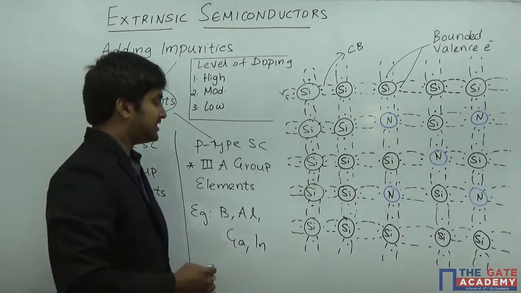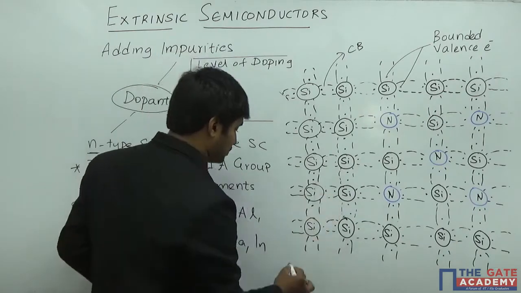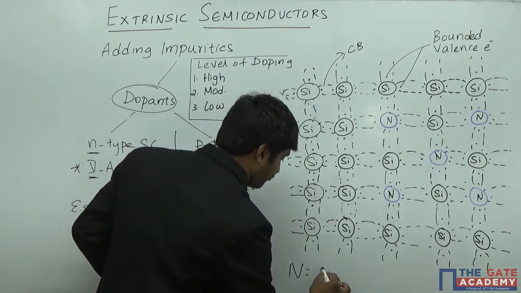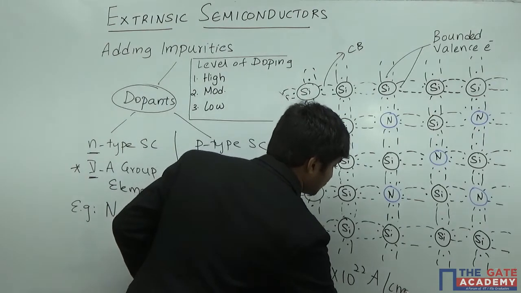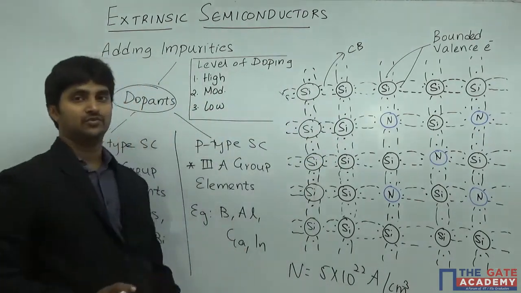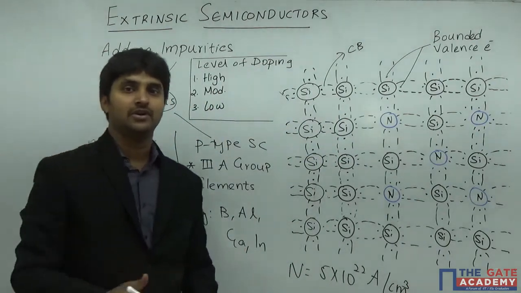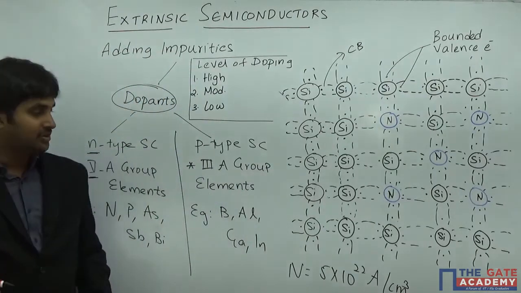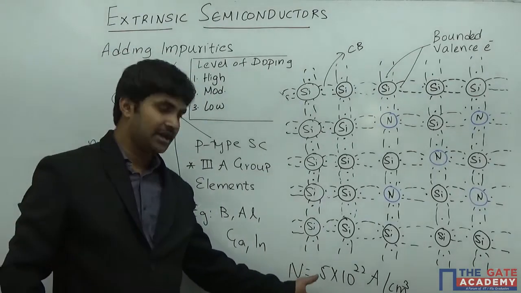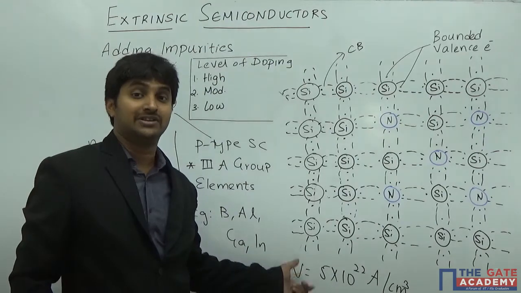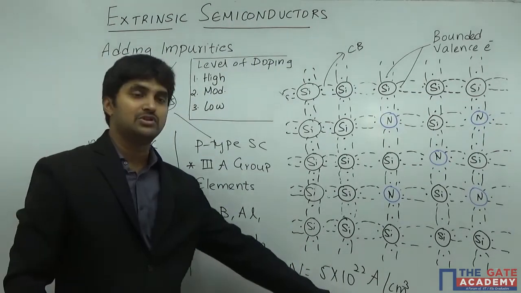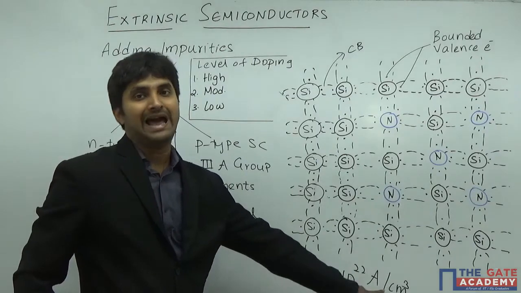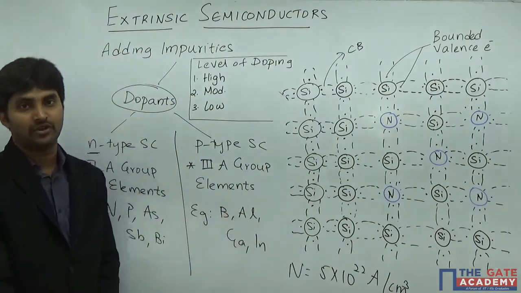That value is N equal to 5 into 10 power 22 atoms per centimeter cube. This is a fixed value, based on the concept of mole and Avogadro number.